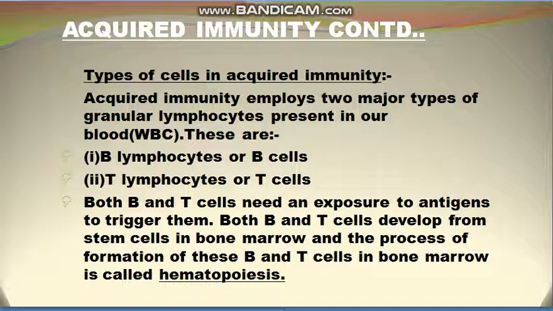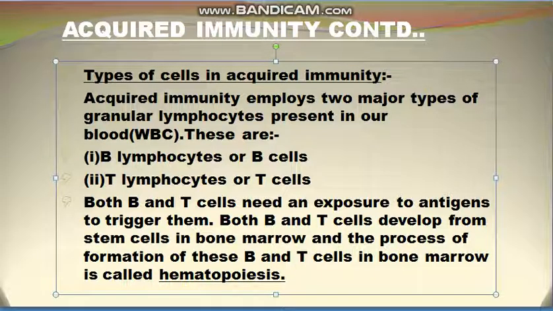There are two types of cells in acquired immunity. One is B lymphocytes, known as the B cells, and the second one is T lymphocytes, known as the T cells. Both B and T cells need an exposure to antigens to trigger them. Both B and T cells develop from stem cells in the bone marrow, and the process of formation of these B and T cells in the bone marrow is called hematopoiesis.